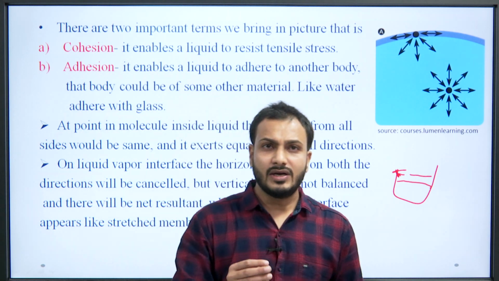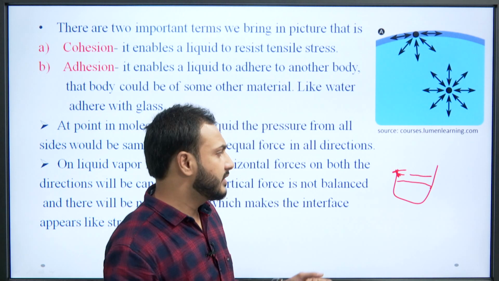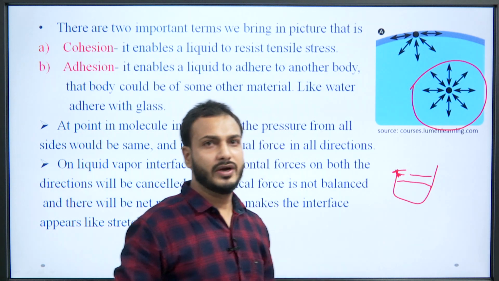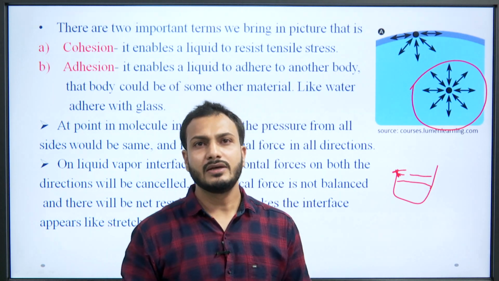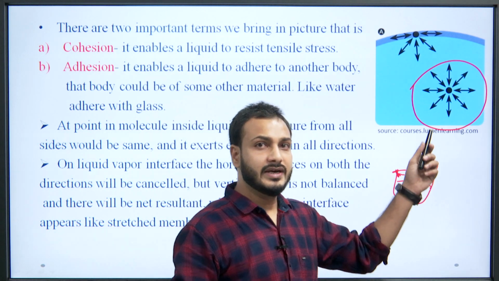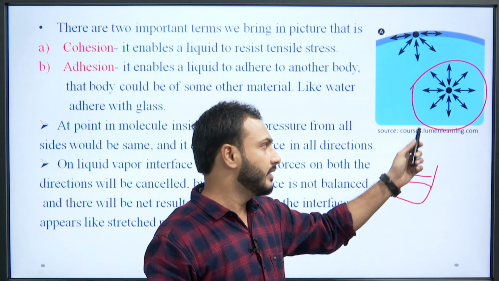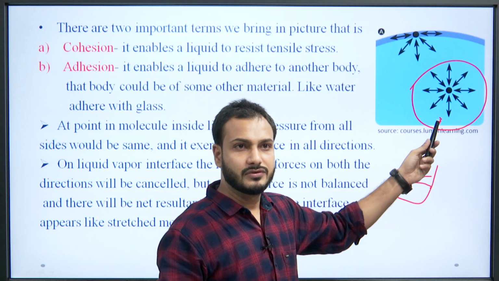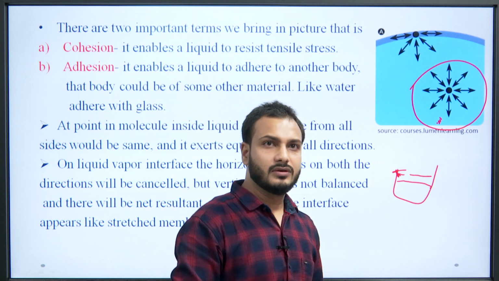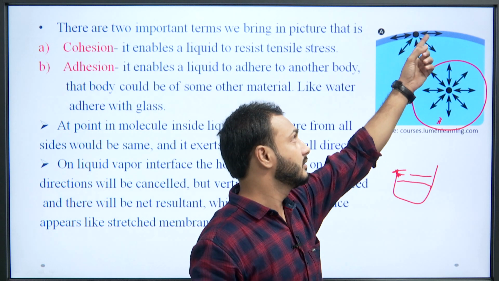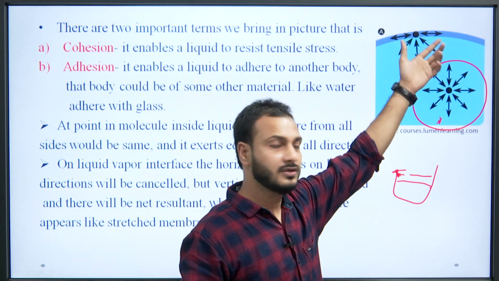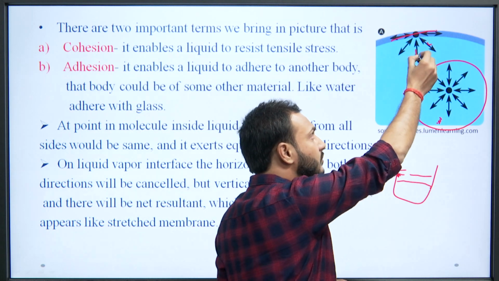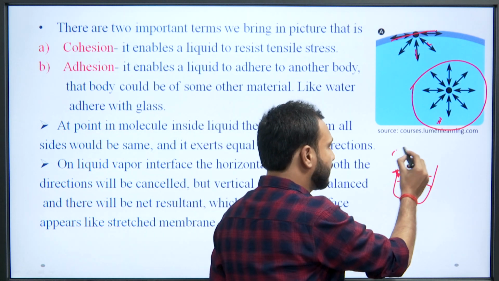So, at a point among molecules inside the liquid, the pressure from all sides would be the same. If you look at this picture, here there is a point where the forces from all sides would be the same, and the resultant exerts equal force in all directions, so the resultant will be cancelled out. But in case of the molecules on the surface, at the water and vapor interface, we are seeing that the horizontal forces cancel each other, but due to the vertical force there is a resultant force due to which it is forming a